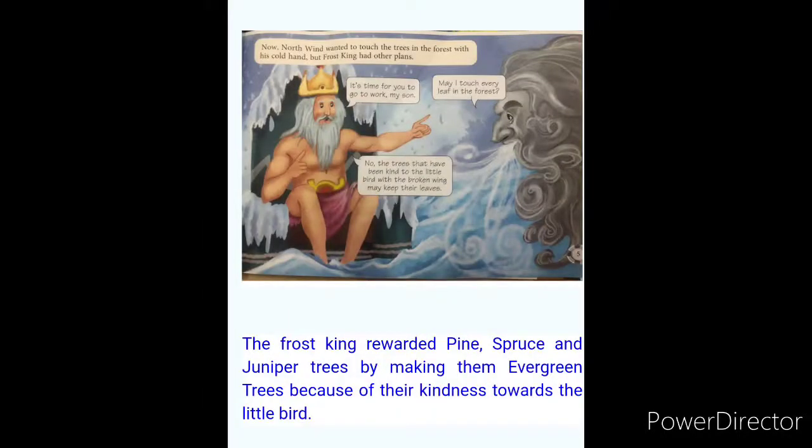At last, the forest king rewarded these 3 trees, that is pine, spruce and juniper trees, by making them evergreen trees because of their kindness towards the little bird. So the kindness towards the small little bird gave these trees such as pine, spruce and juniper tree a reward from the forest king at last.